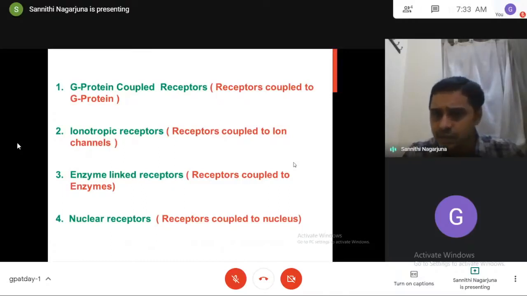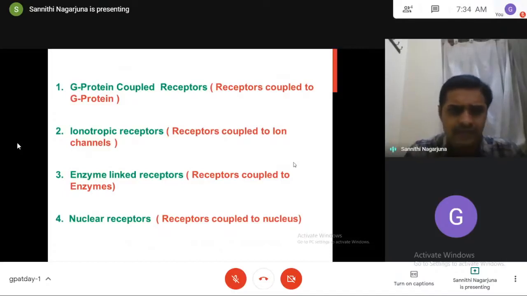If the receptors are coupled to G-protein, they are called G-protein coupled receptors. If coupled to ion channels, ionotropic receptors. If coupled to enzymes, enzyme linked receptors. If directly coupled to the nucleus, nuclear receptors. So these are the 4 major types of receptors.